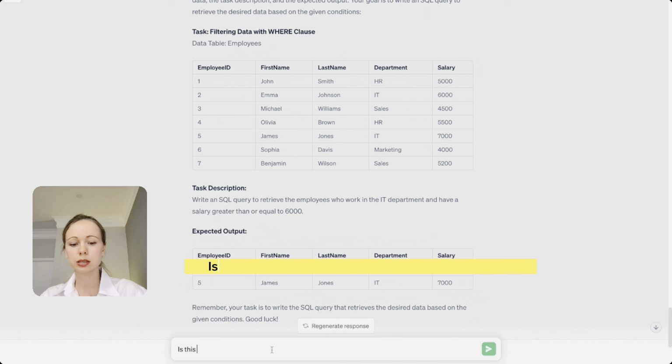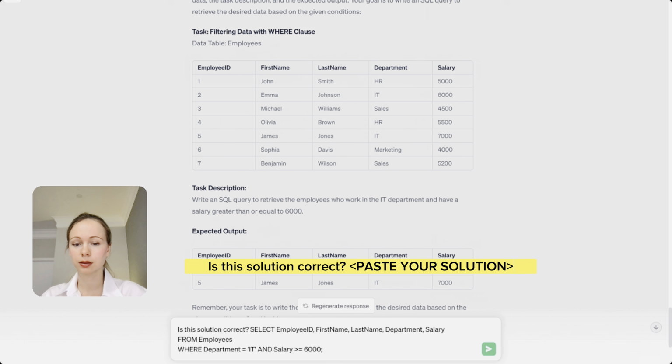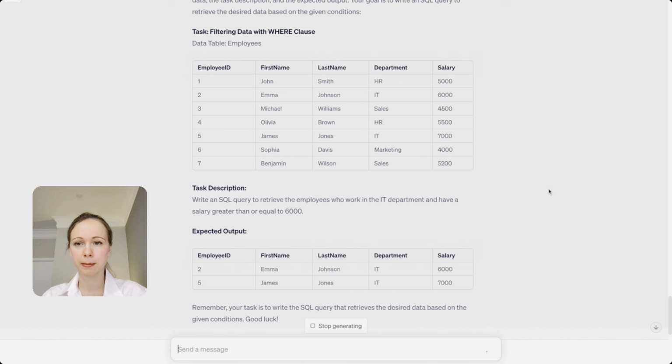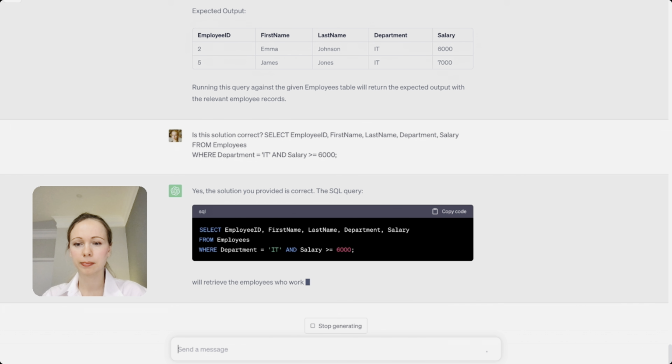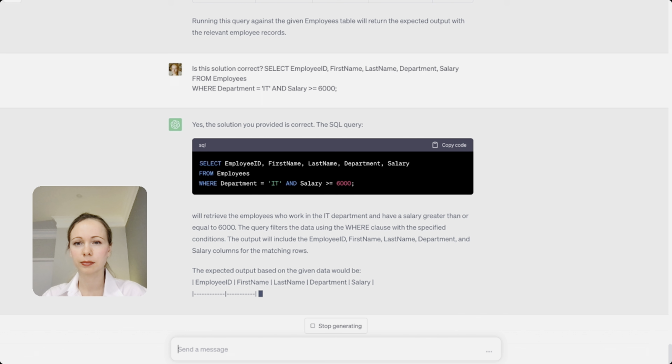Great. Now it suggests you write your solution somewhere else, like Sublime, PyCharm, any text editor, whatever. And let's go back to check. Is this solution correct? And paste it. You see how nicely it's formatted and includes a short explanation.